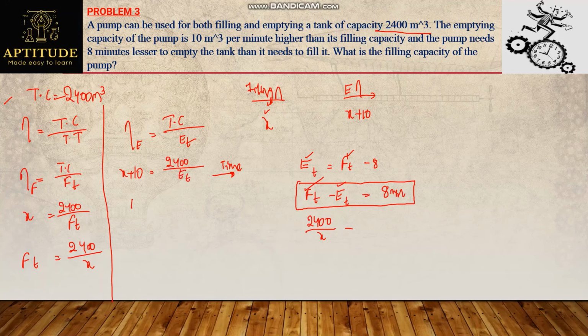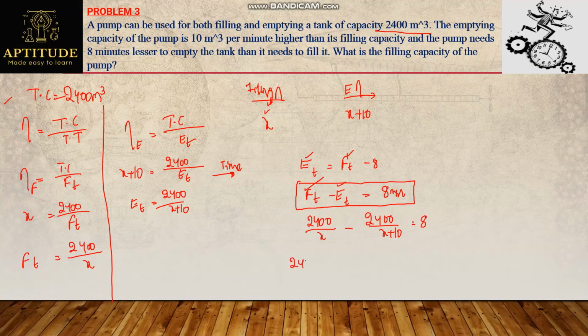So emptying time will be 2400 by x plus 10. Let's substitute here: 2400 by x minus 2400 by x plus 10 equals the difference between them, 8 minutes.